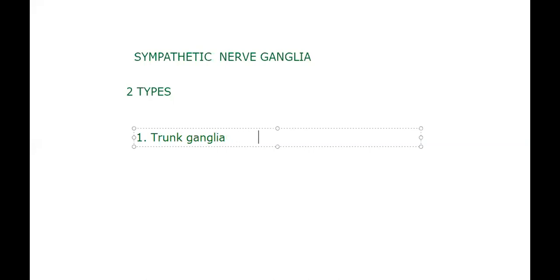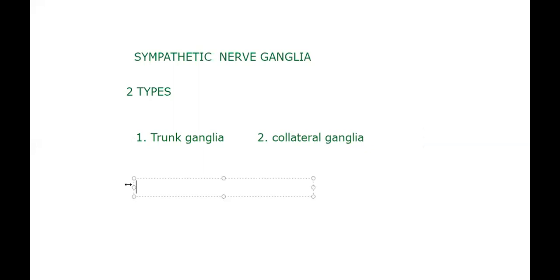So what I said, there are two ganglia, trunk ganglia and collateral ganglia. So where do I focus? Sympathetic nerve ganglia. Next, what we have to do? We need to locate the sympathetic preganglionic nerve fiber. For that, I'll take one more page. Sympathetic preganglionic nerve fiber.